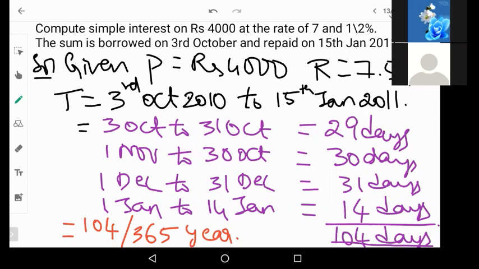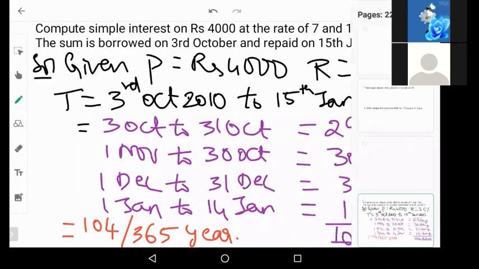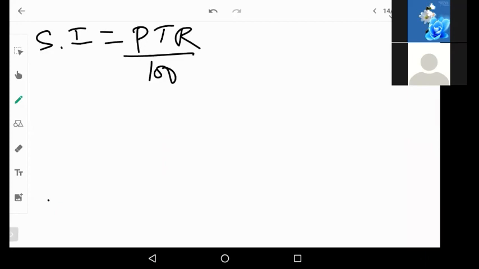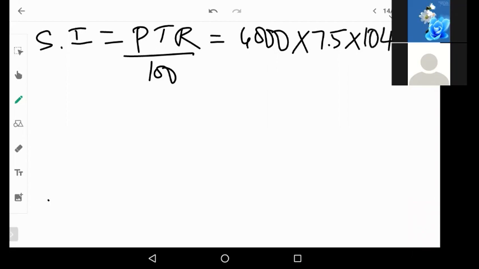Okay. Now we have every information that is given to us. Let us apply the simple interest formula. Simple interest is equal to PTR by 100. So 4,000 into 7.5% into 104 divided by 365 and whole divided by 100.